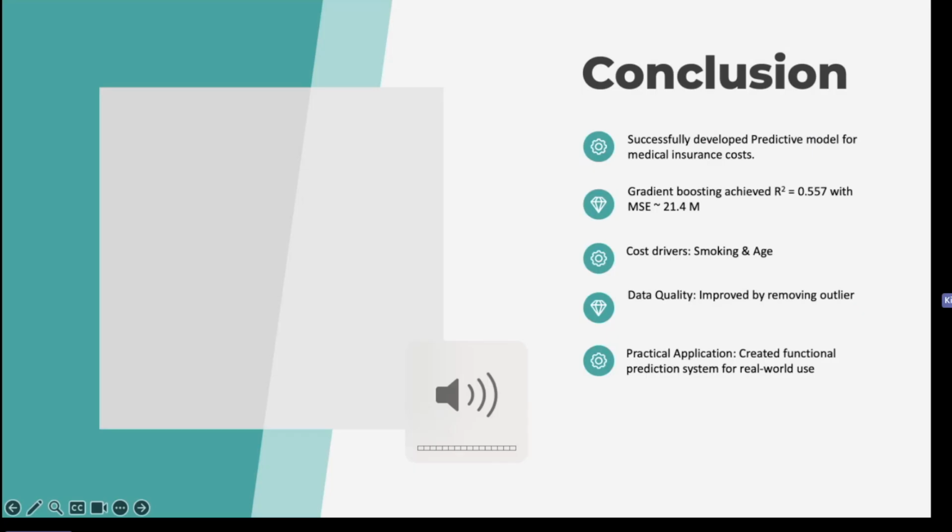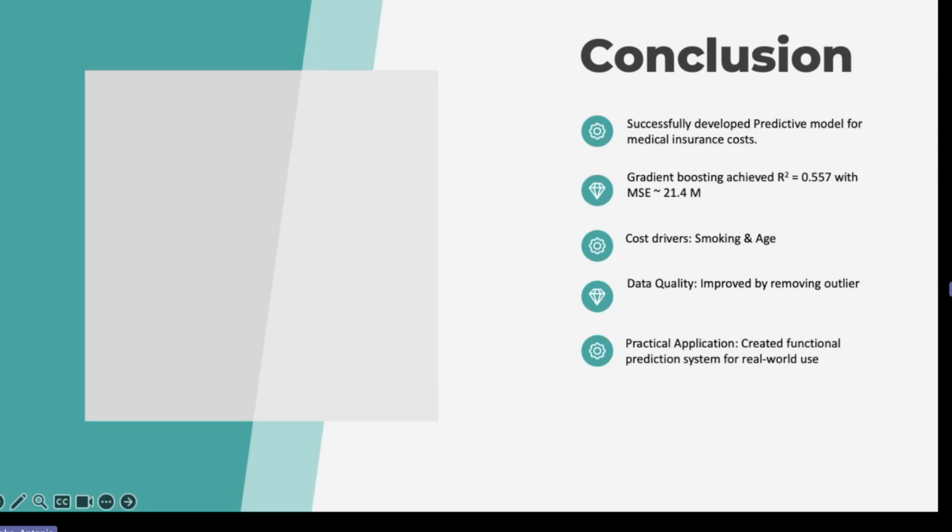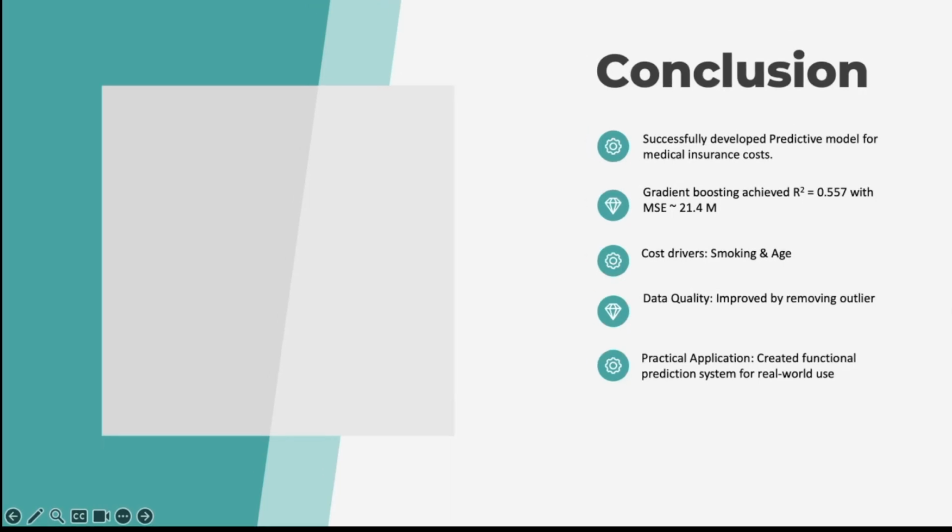In summary, we successfully built a predictive model that estimates medical insurance charges using basic demographic and health data. Our best model, gradient boosting, achieved strong results with an R squared value of 0.557. This project shows that predictive analytics can make insurance pricing not only more accurate, but also more transparent and fair.